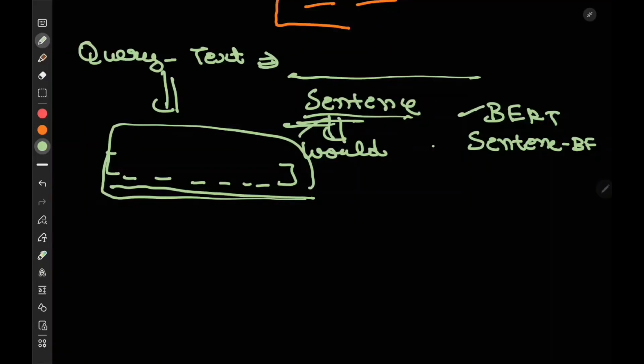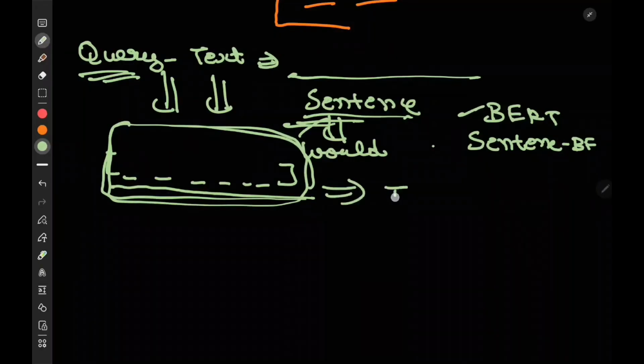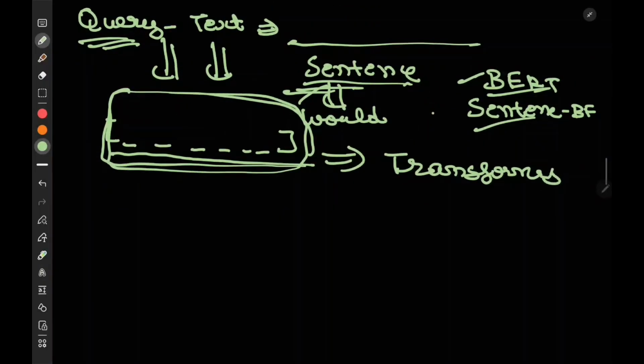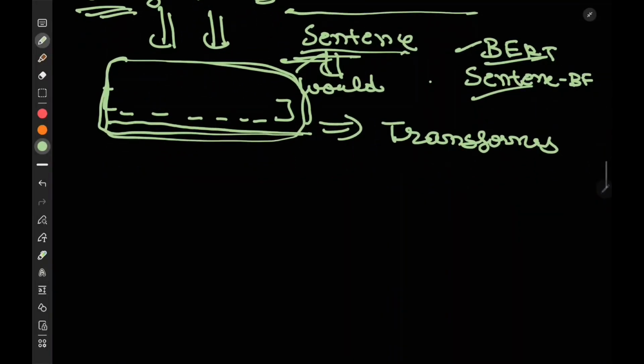Now, going beyond the scope of this video, if you generally want to understand how this query text even gets converted into this kind of embedding space, the answer is transformers. BERT, sentence BERT, all of them internally use transformers. Transformers generally have a very small architecture, so I can just cover it here. It's beyond the scope of the video, so you can skip this part if you don't want to understand it.